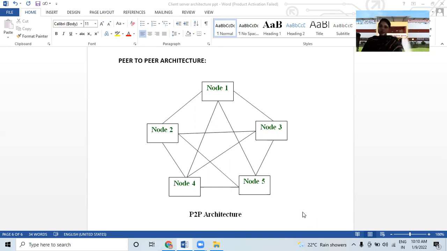All computers are connected with each other because there is no server computer. All computers are connected in a group to share files and other resources as well. The maximum number of computers is 12 or less. What are the advantages of peer-to-peer?